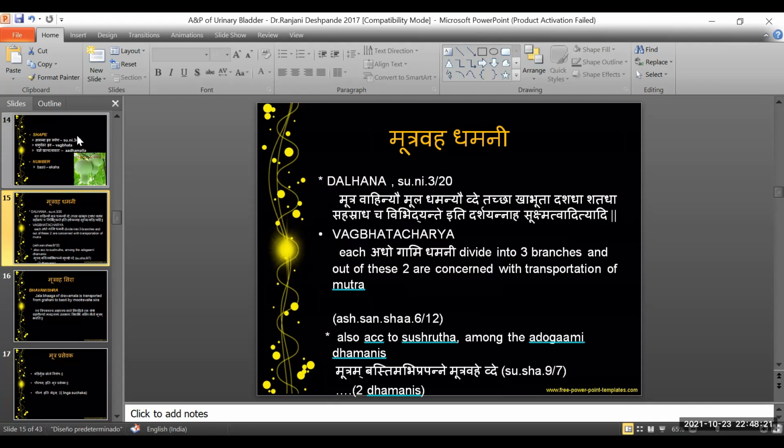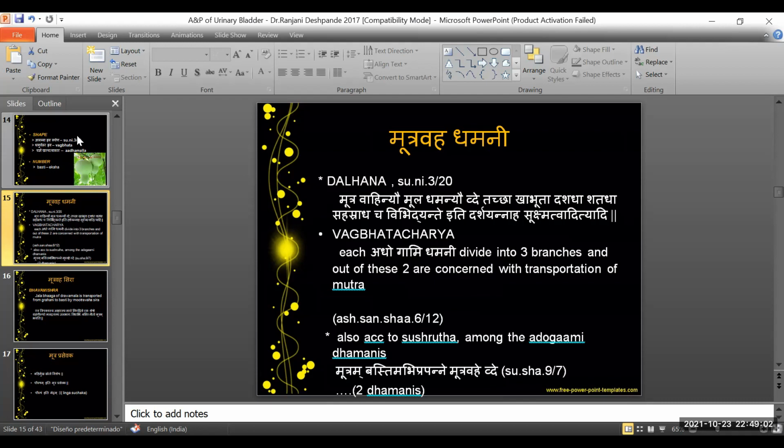So among the Adhovaha Dhamanis, the Adhoghami Dhamanis are many, like how we saw in the second, there are 10, of which they divide into 3, out of which mainly 2 are concerned with the transportation of the Mutra. Instead of transportation, it can be understood as the process of how the urine gets manufactured from the kidneys, how it is transported, how it gets collected and excreted out of the human body.